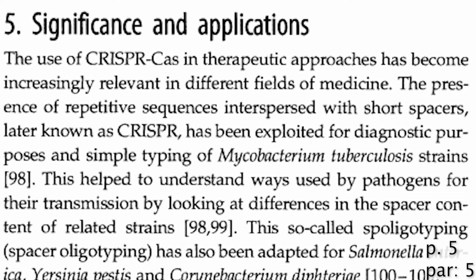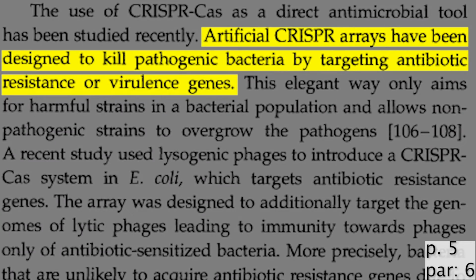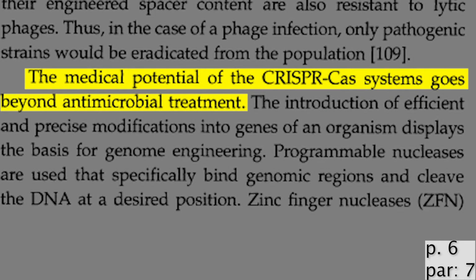Let's look at the significance and applications of this process. The use of CRISPR-Cas in therapeutic approaches has become increasingly relevant in different fields of medicine. Engineered CRISPR arrays have been designed to kill disease-causing bacteria by targeting and disabling genes that cause antibiotic resistance or severity of the disease. However, the medical potential of the CRISPR-Cas system goes beyond antimicrobial treatment.